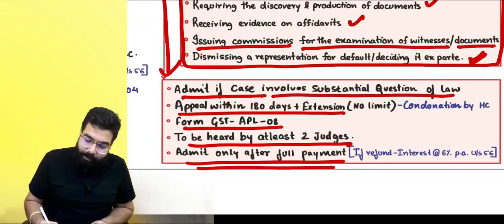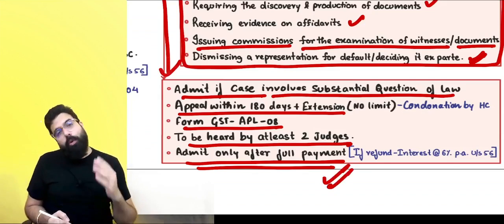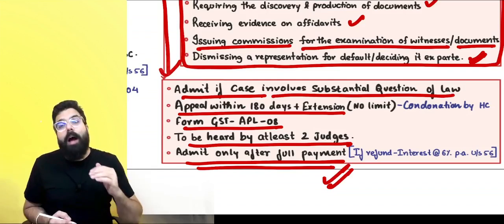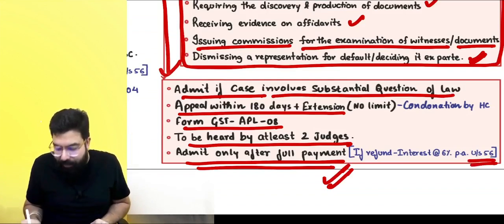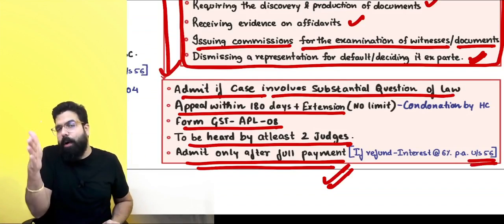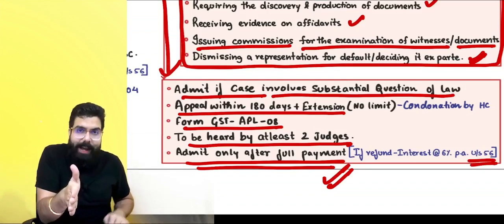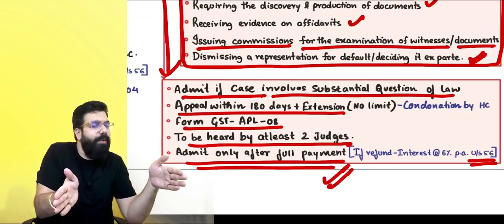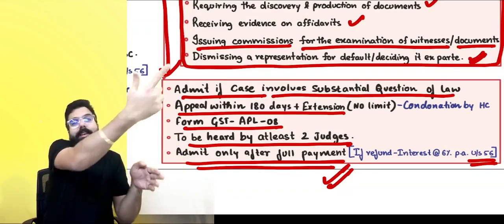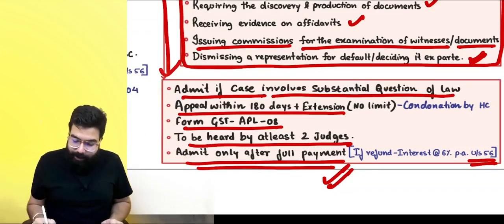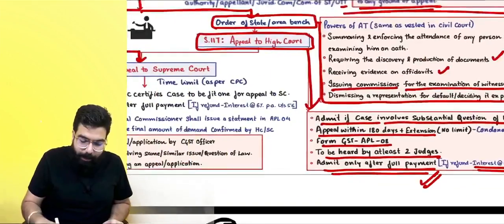Always remember, if as a result of a High Court or Supreme Court order the amount is being refunded to you, the refund will be under section 56. Basically, the order of the High Court or Supreme Court will come, and you have to apply within 60 days. If they refund you, very good. If they don't refund you within 60 days, then they will give you interest from the 61st day at the rate of 6% per annum. Okay, sir, point is clear.